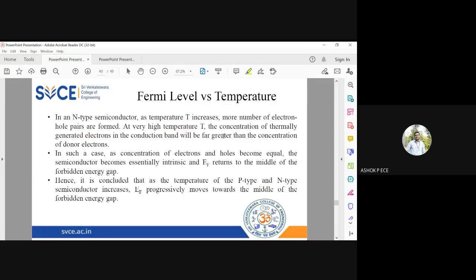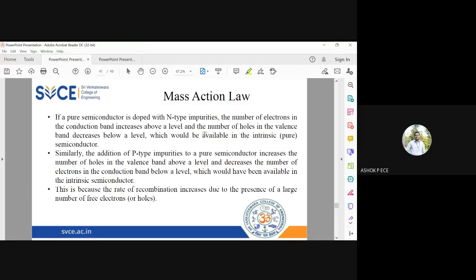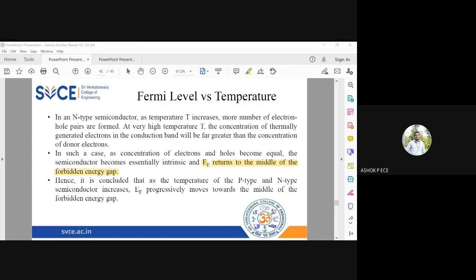And we have seen that as the temperature increases, you will have increased conductivity in all semiconductors. In that case, the Fermi level will return to the middle of the forbidden energy gap, because the number of electrons and holes become the same. When the electrons and holes are equal in number, the Fermi level will return to the middle of the forbidden energy gap as I increase my temperature. So this is what we have seen in the last class.